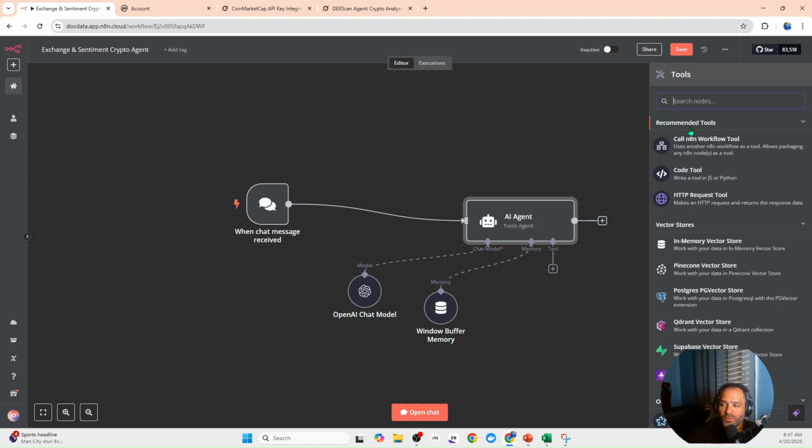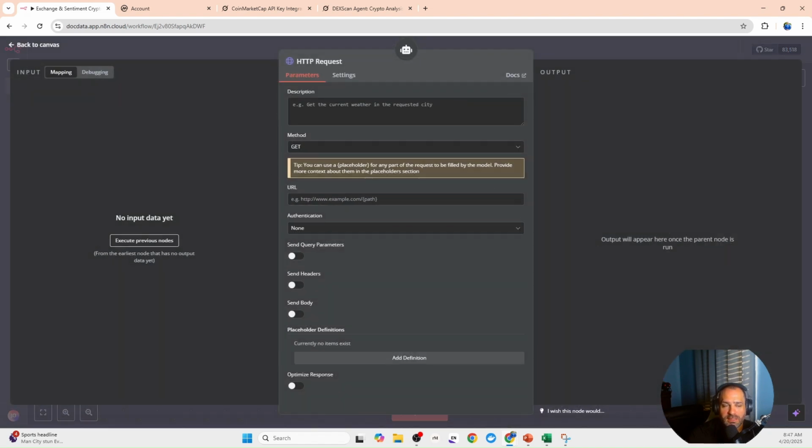So it's already given us recommended tools. And so what we want to do is add in an HTTP request tool. And so this is going to be our first one, and this is going to be the exchange. So we always want to rename this. This is very important. I'll show you why when I make this first one. So we name this exchange map,